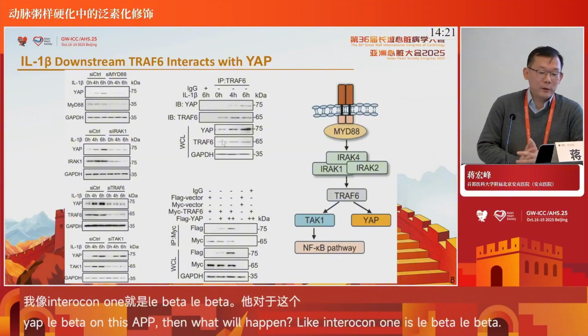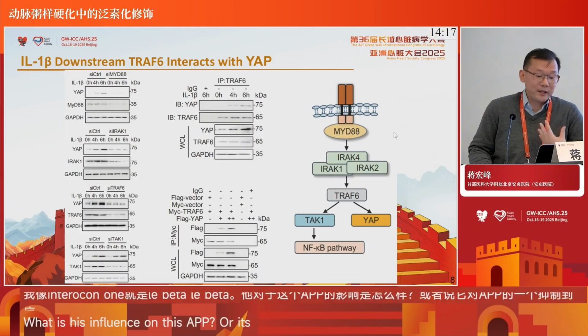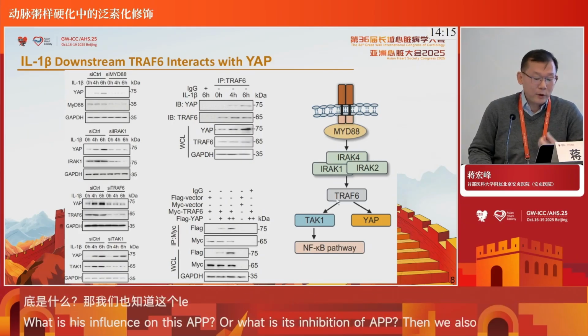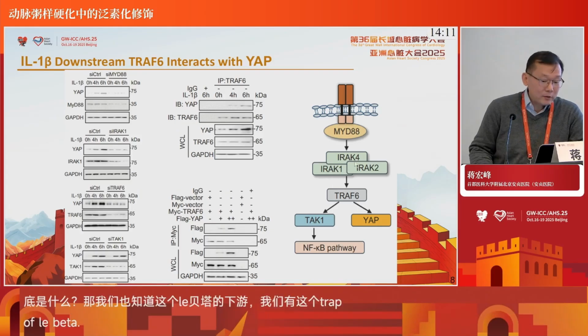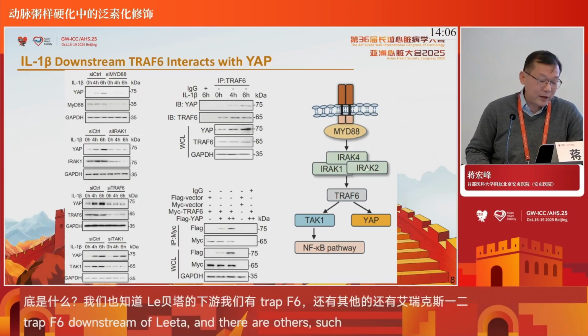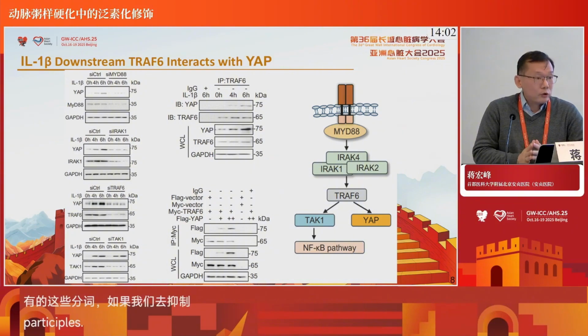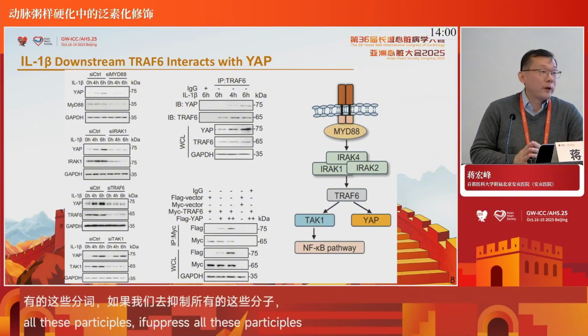An easy way is this: we know that downstream of interleukin-1 beta are MYD88, IRAK1, TRAF6, and TAK1. This is the classic pathway, and we can inhibit each of the molecules. If inhibiting any molecule means interleukin-1 beta is no longer able to induce YAP expression, that means this molecule is important in the pathway.